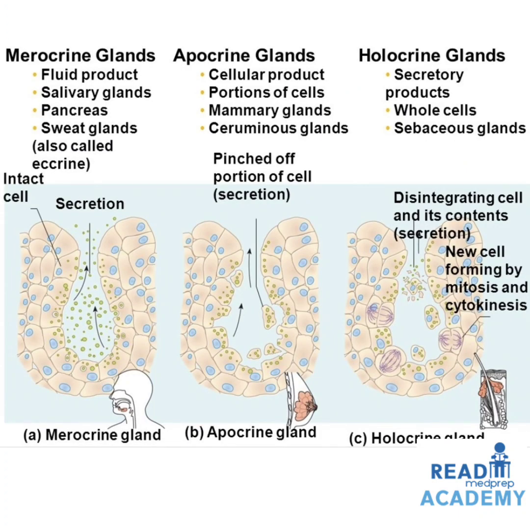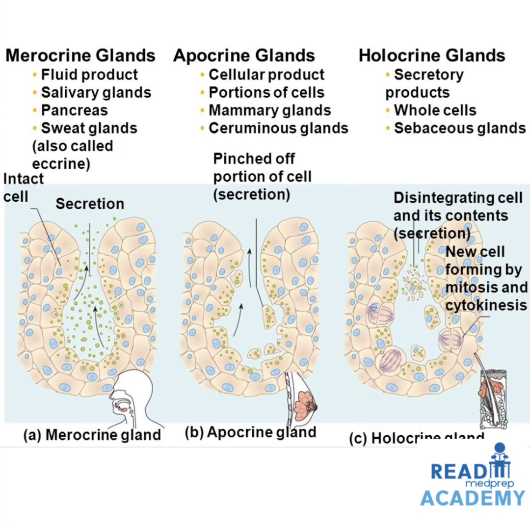Now merocrine glands. In the left side image you can see the product is a fluid that is secreted from the salivary glands, pancreas and sweat glands, and these secretions are called eccrine, and these are poured into the lumen. Apocrine glands, where the cellular product is there, portions of the cells are secreted, particularly in the mammary glands and ceruminous glands. They are pinched off portions of the cells and they come out through the ducts.